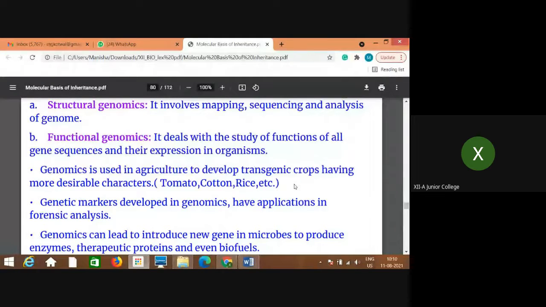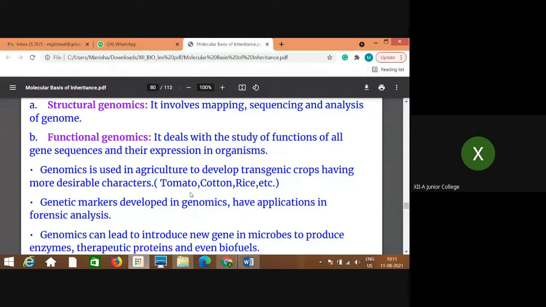For that, genomics study is very important to develop improved varieties of those crops, so that transgenic crops can be developed with the desirable characters. Now what is that transgenic? In the next chapter we will be studying in detail what that method is.